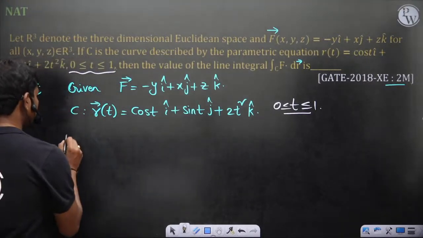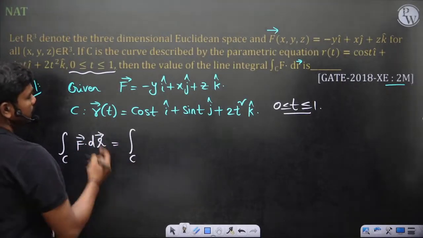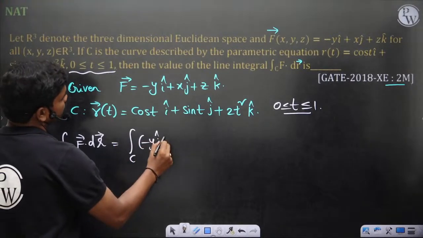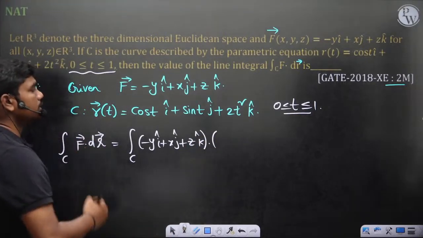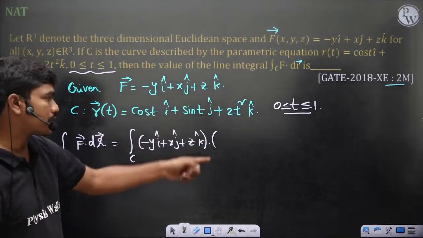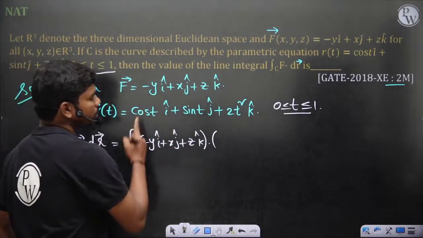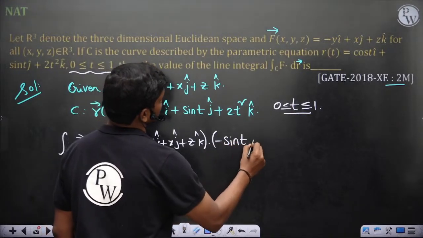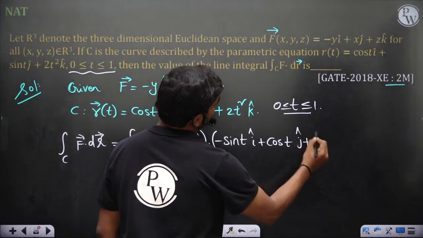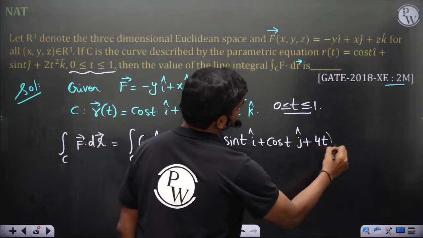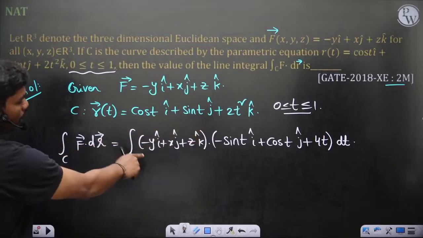Then the integral over C of F dot dr is the integral over C of F, which is minus y i cap plus x j cap plus z k cap, dot dr. This is the position coordinate vector, so if you differentiate it, dr is equal to the derivative of cos t, minus sin t i cap, plus the derivative of sin t, cos t j cap, plus the derivative of 2t square, 4t, k cap, dt. This is what you have, and you are performing this integration along this path C.